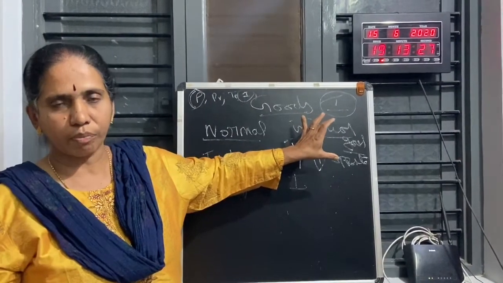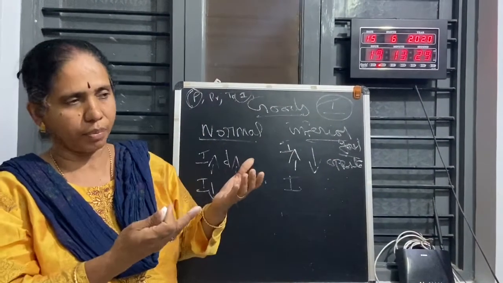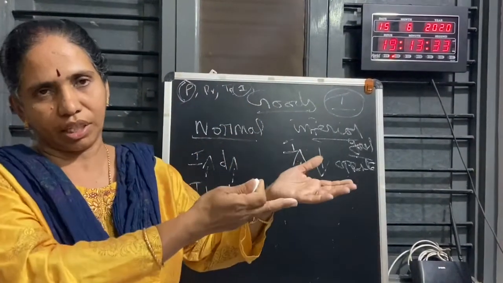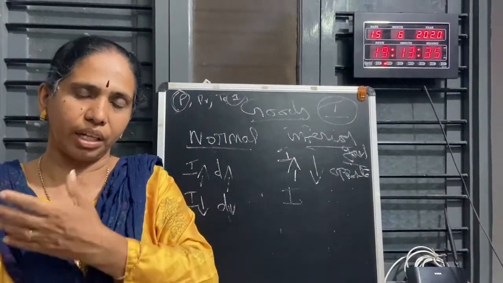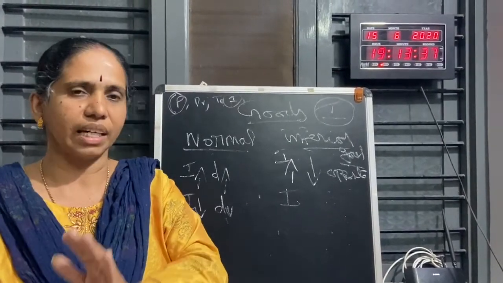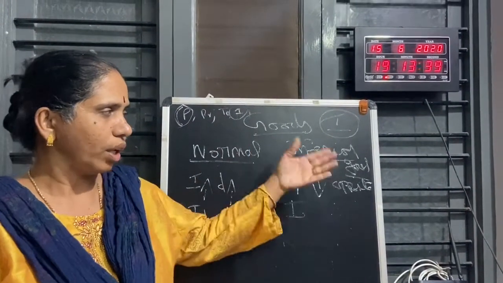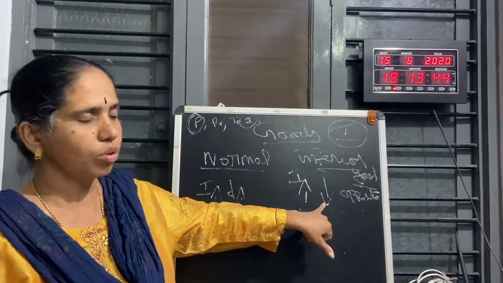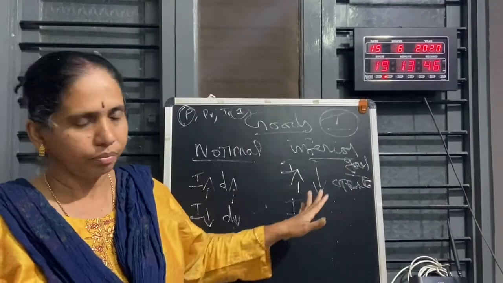Like that, when you have money and your income is increased, you will not go and eat ragi mudde or anything. You like to have something else, some other goods. That does not mean ragi is a very inferior good. You are considering it at that moment, when you got the money, and you are thinking about other goods. That is why demand is decreasing. So those goods are called inferior goods.